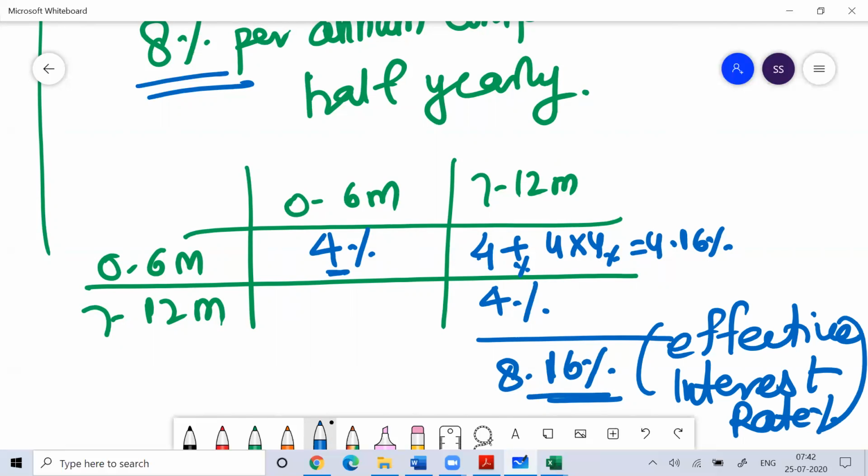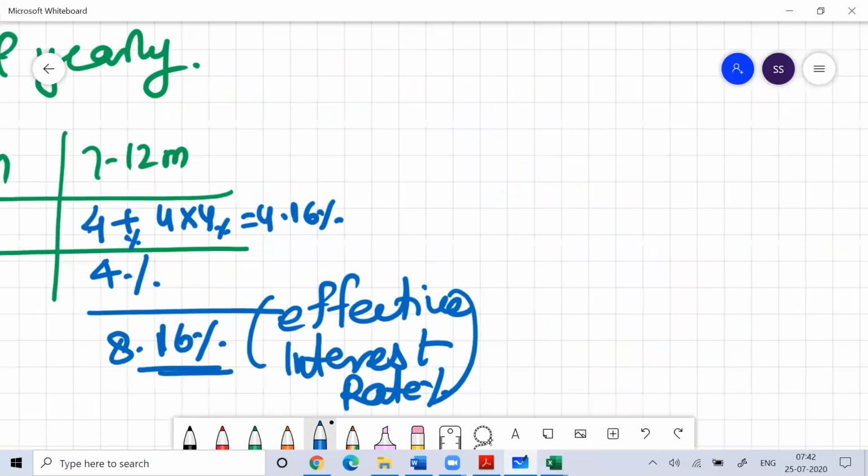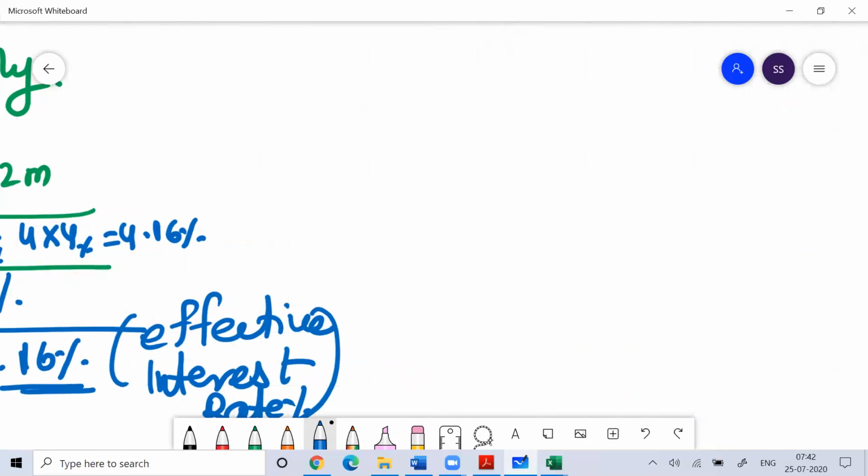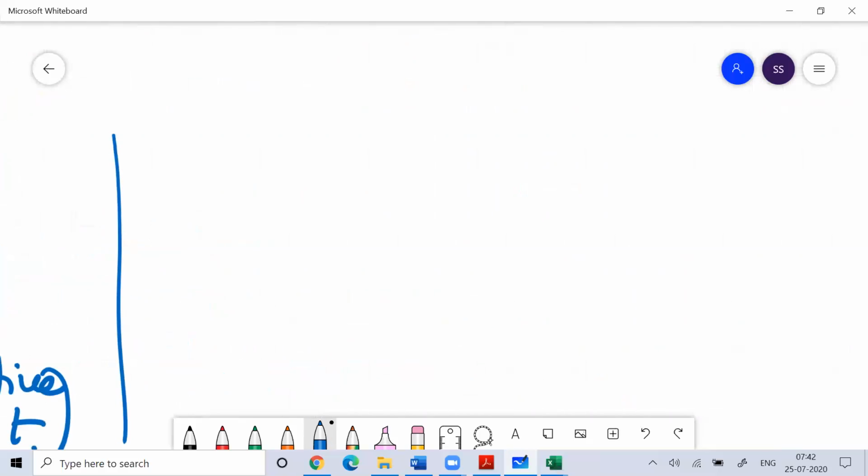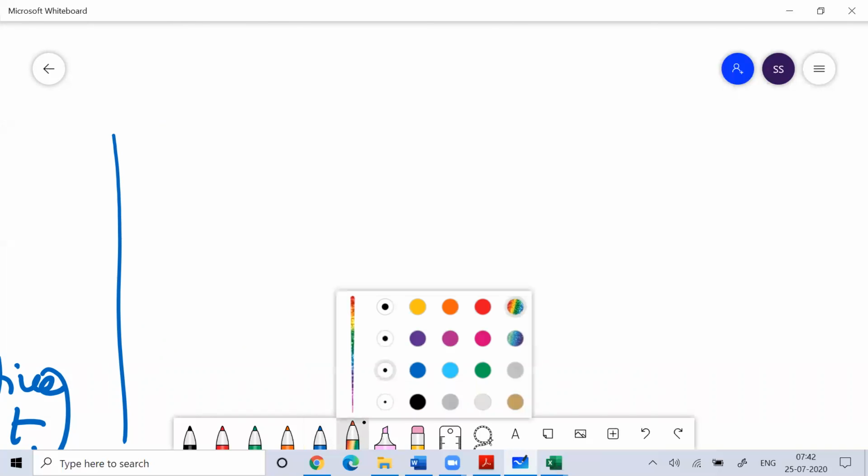We'll continue our discussion on simple interest and compound interest from here. I don't want to prolong the session. For simple interest and compound interest, I can teach for 10 hours also, but I don't want to make my session more than 1 hour. So I'm winding up the class right now, and from this moment I'll start my next session, so that I get your full concentration in every class.